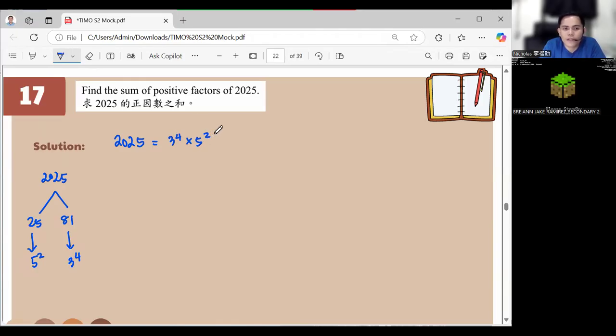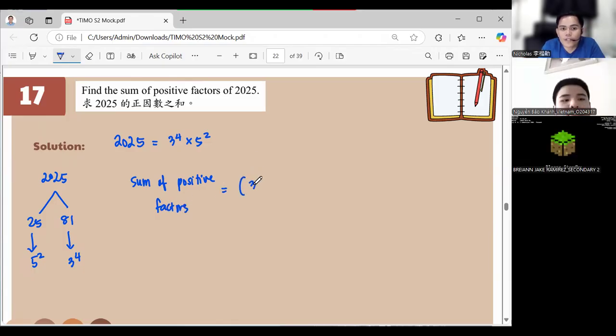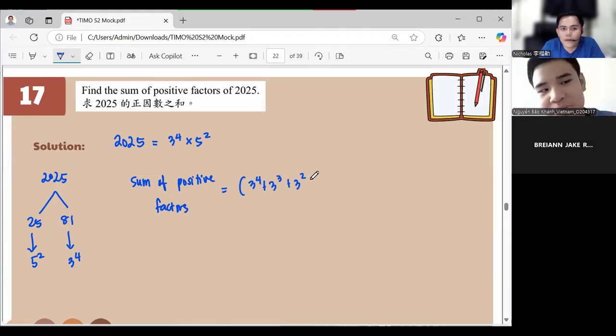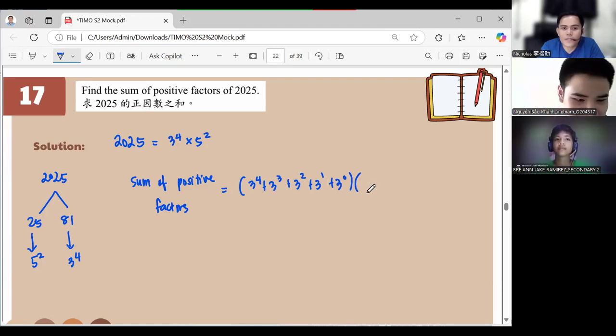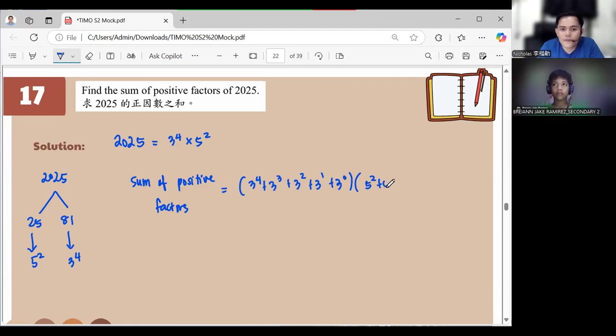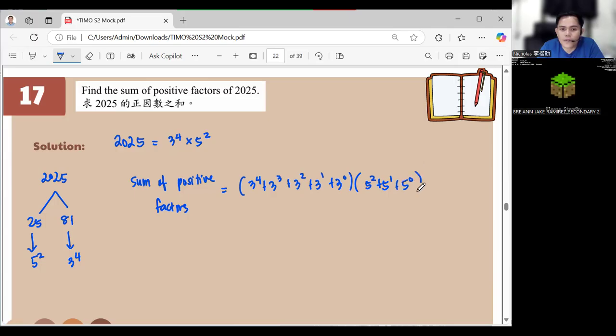Now, if you want to solve for the sum of positive factors, the formula for that one is just 3 raised to 4 plus 3 raised to 3 plus 3 squared plus 3 raised to 1 plus 3 raised to 0, times 5 squared plus 5 raised to 1 plus 5 raised to 0. Okay?